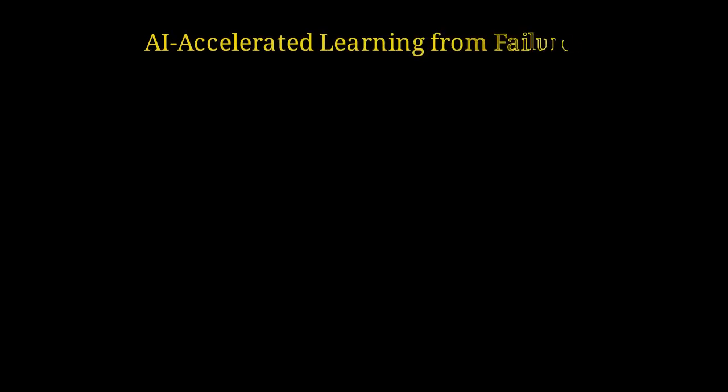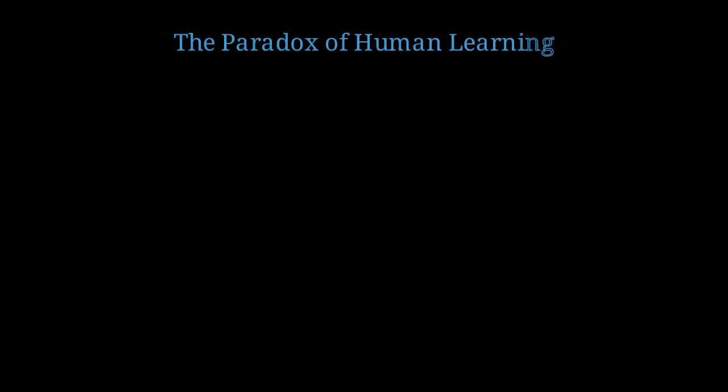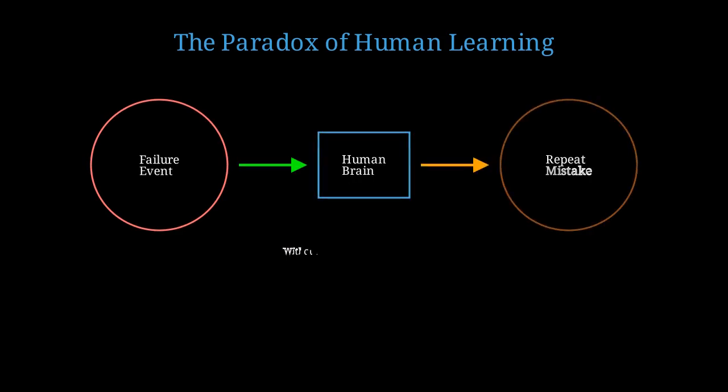Welcome to this rigorous scientific lecture on how to use artificial intelligence to learn faster from failures through systematic after-action reviews. Let's start with a fundamental question. Why do humans repeat the same mistakes? We have approximately 86 billion neurons capable of pattern recognition, yet we fail to extract lessons from our errors consistently. Without systematic processing, our brains store failure events in episodic memory without extracting actionable rules. The failure enters, gets processed emotionally, but no structured learning loop is created, leading to repeated mistakes.